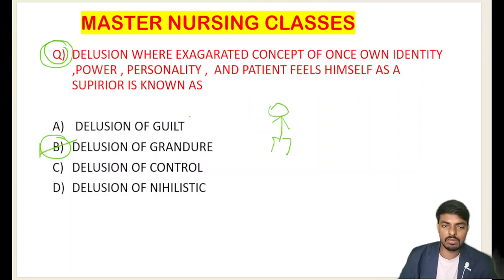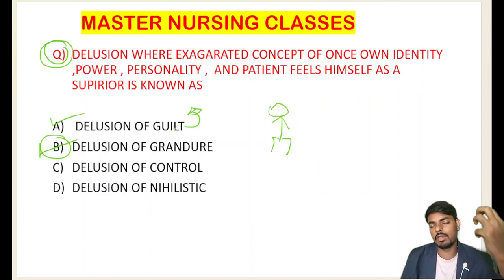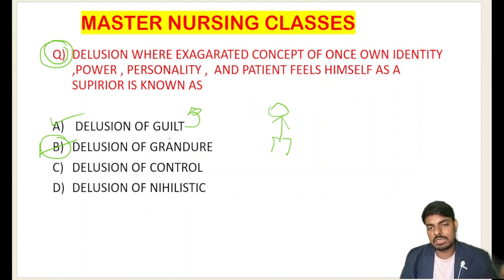I think we all discussed the delusion of guilt. Whatever bad thing happens to his community, he will have the false belief that the bad thing is happening because of him only. So we call that the delusion of guilt. And when the person has an exaggerated sense of power, personality and identity, and the patient always feels himself superior, we call that the delusion of grandeur.